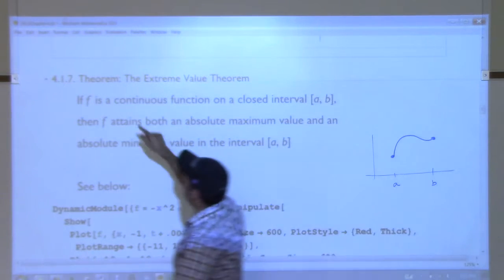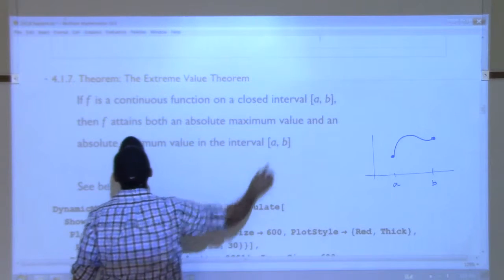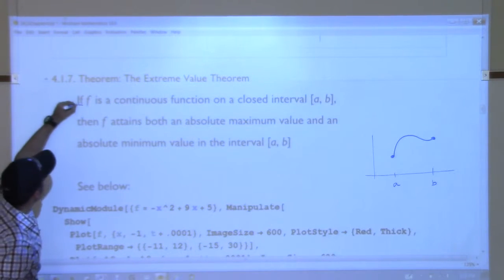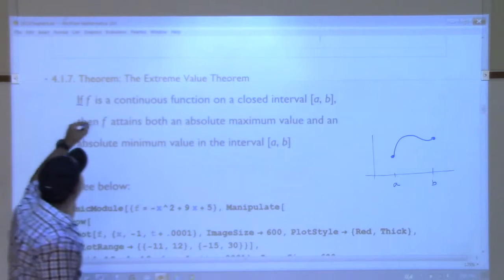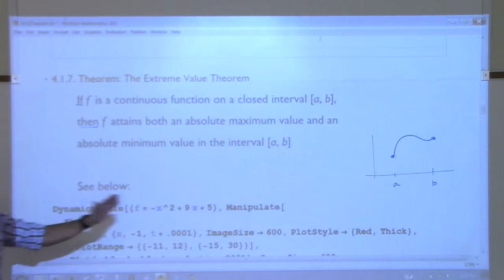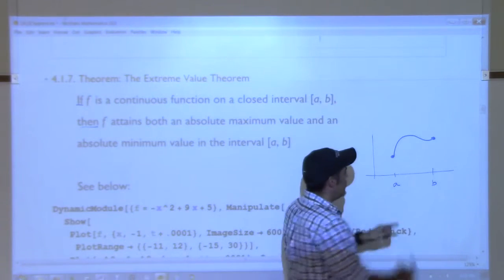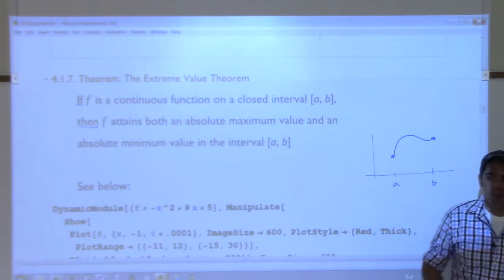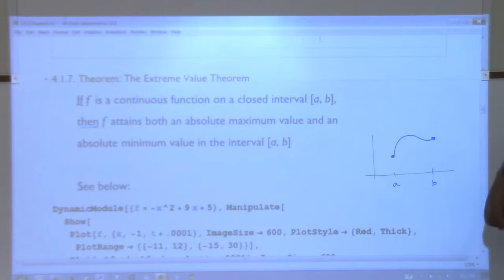So here's what it says. We've got this continuous function on a closed interval. Then we are guaranteed, so this is the statement. This is the condition. If this is all true, then here's what we can say. f must attain both an absolute maximum value and absolute minimum value. Has to. There's no way you could ever draw me anything that would go from this point to any other point without picking up your pencil where you didn't get an absolute max and min.